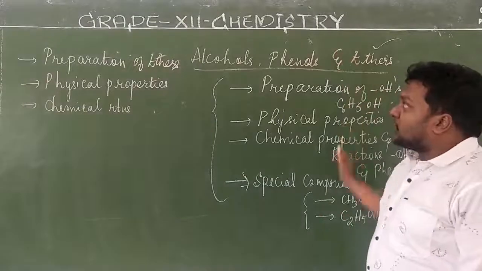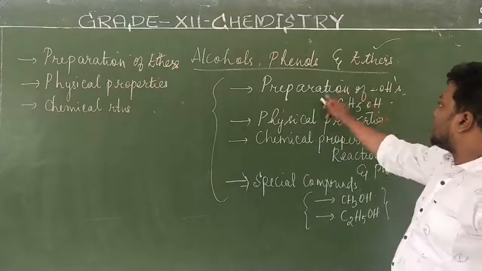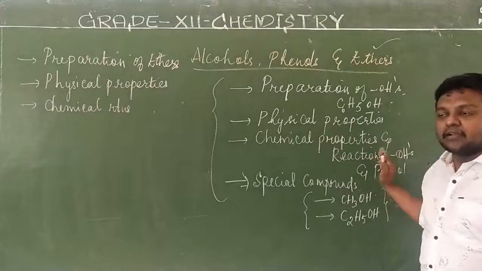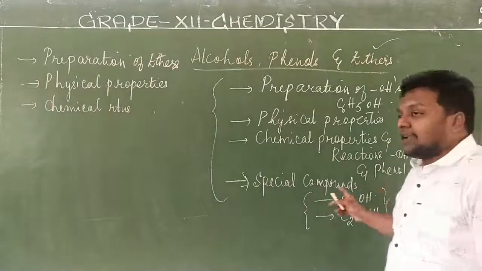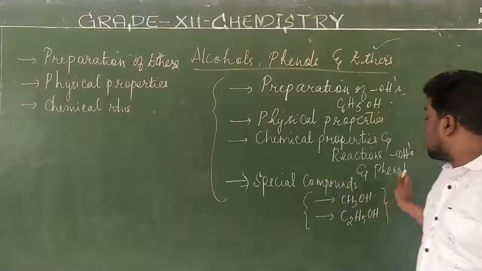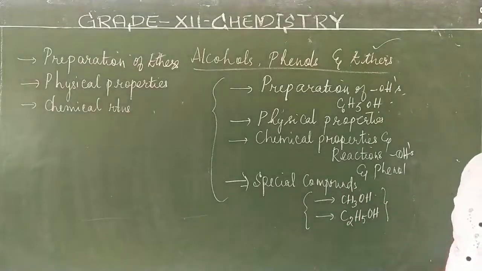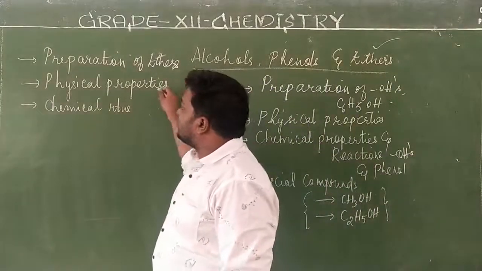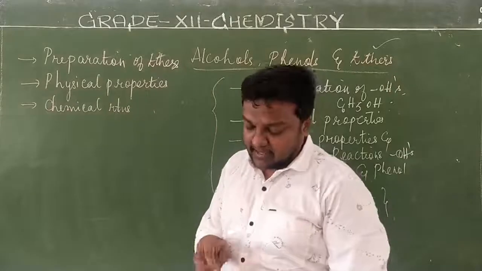So what are the topics that we have studied so far? Preparation of alcohols and phenols, physical properties, chemical properties and chemical reactions of alcohols and phenols, and the special compound methanol, its preparation and properties also. And now we are going to study the preparation of ethers, physical properties and the chemical reactions.